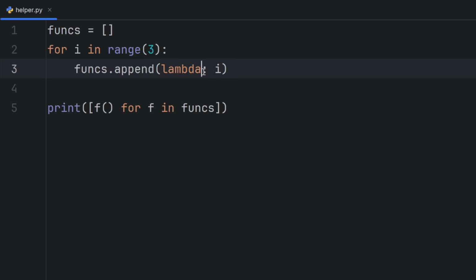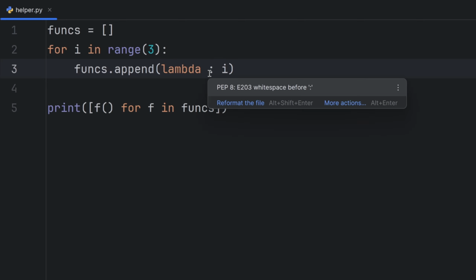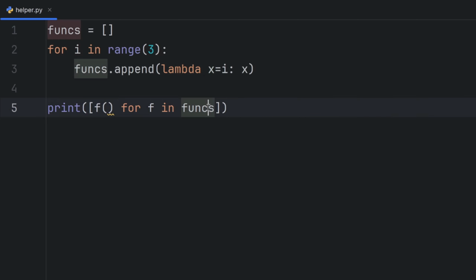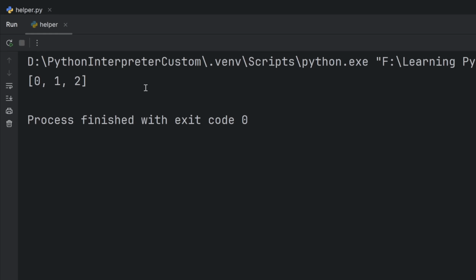A quick fix is to create a new variable for this i and assign it to be equal to that i. So here I can write x equals i, and here return x. And now when I return x, I will see 0, 1, and 2. And I fixed the problem.